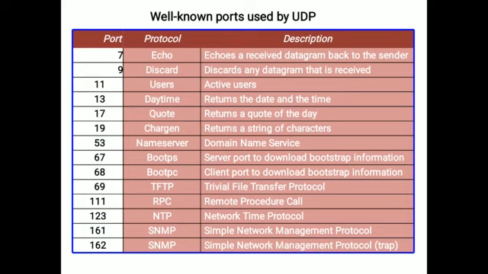For echo, we use port number 7. What is echo? It echoes the received datagram back to the sender. Echo means transmitting the packets back to the sender, which is indirectly the acknowledgement. So for acknowledgement purposes, the protocol used is echo.